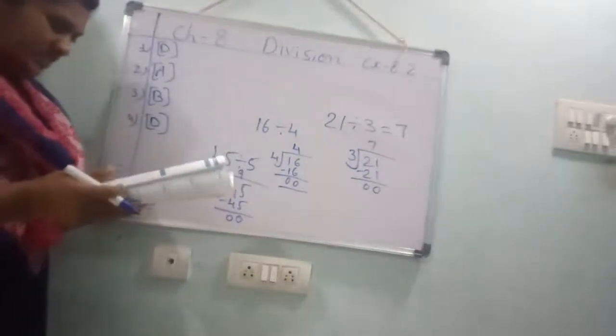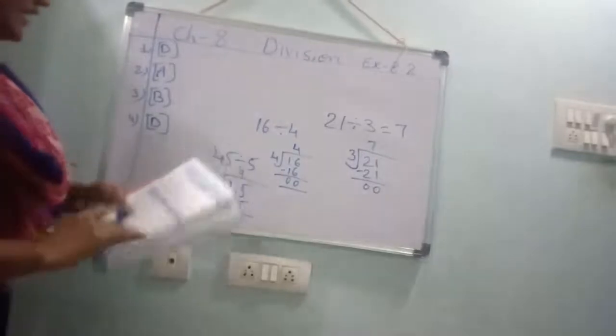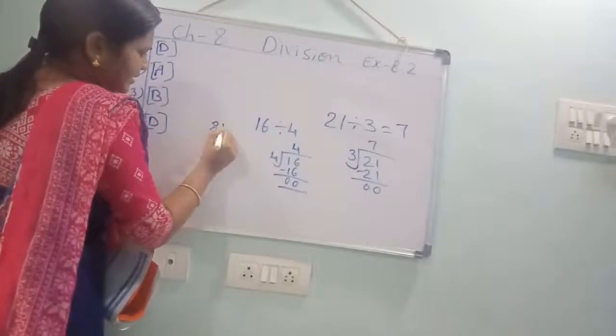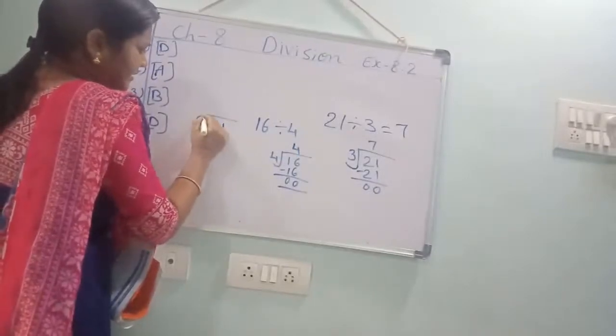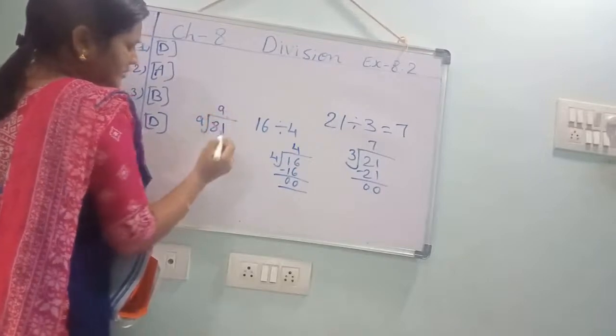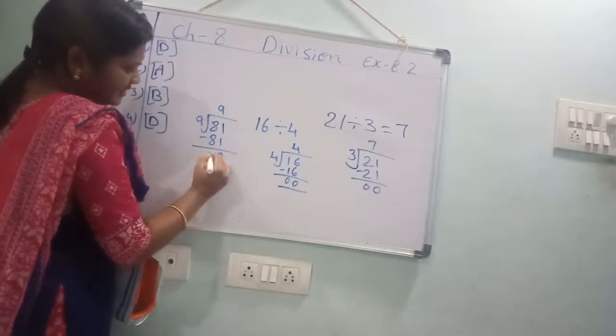Next, the remainder when 81 is divided by 9. 81 divided by 9. 9 nines are 81. Remainder is 0.